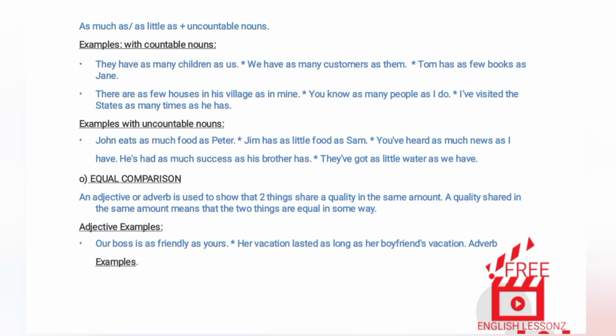Examples with uncountable nouns. John eats as much food as Peter. Jim has as little food as Sam. You've heard as much news as I have. He's had as much success as his brother has.